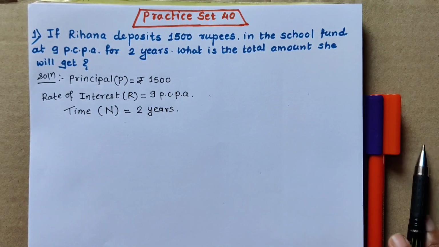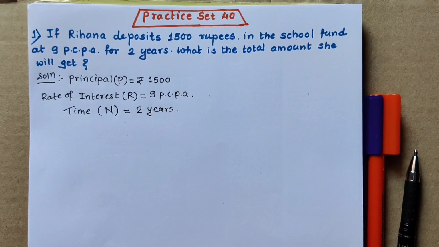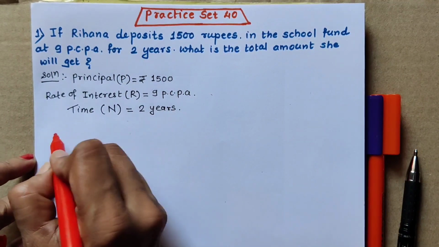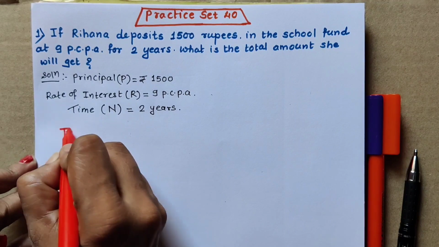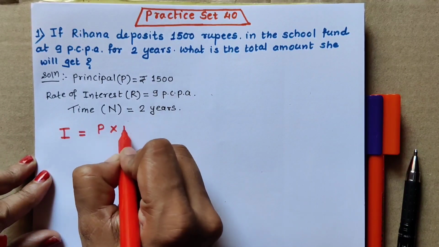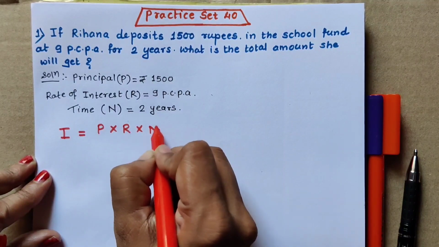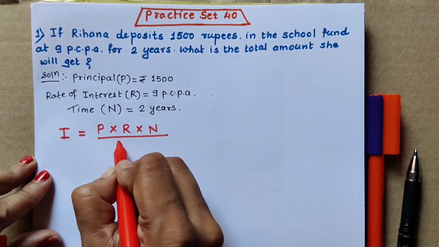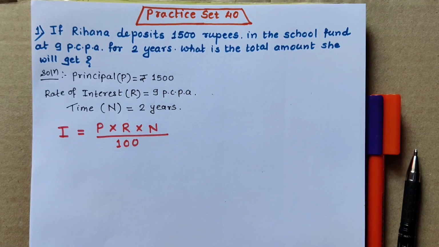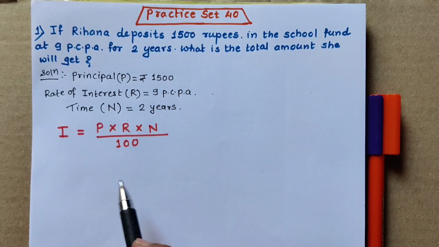After that write the formula which we have seen before this question. So the formula is total interest or simple interest, I is equal to P multiplied by R multiplied by N upon 100. Okay, this is our formula. Always remember this formula. Now let us put the values of P, R and N in this formula.